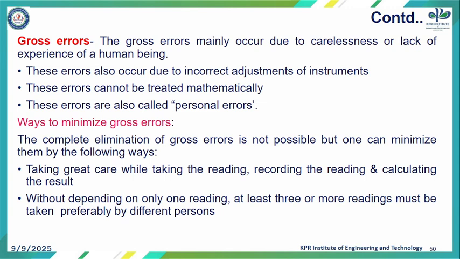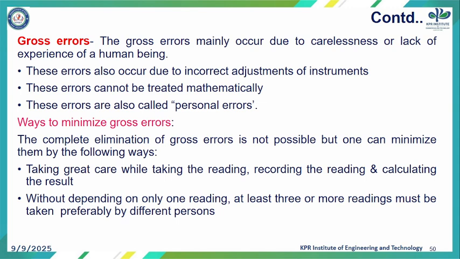Let us discuss what is gross error. The gross error mainly occurs due to the carelessness or lack of experience of human beings. Because of this, gross errors can occur. This error also occurs due to the incorrect adjustment of instruments. This error cannot be treated mathematically, so these errors are called personal errors.